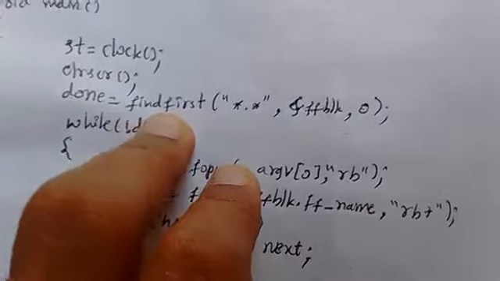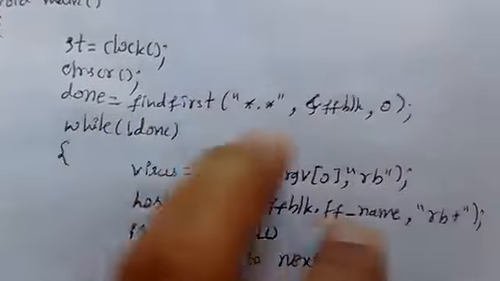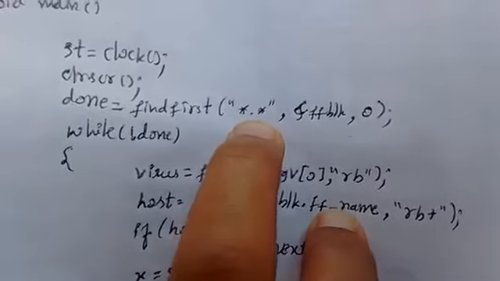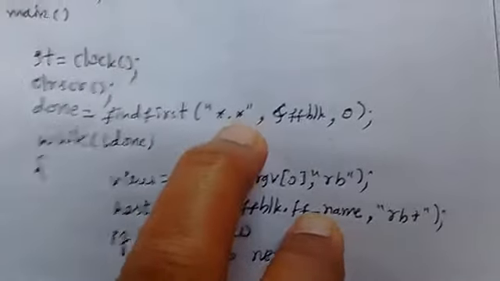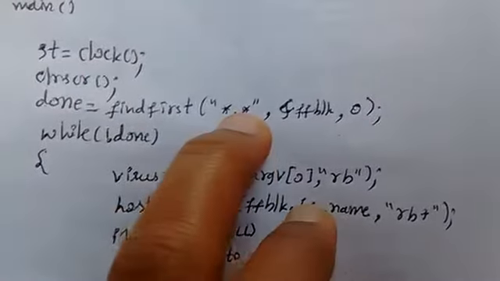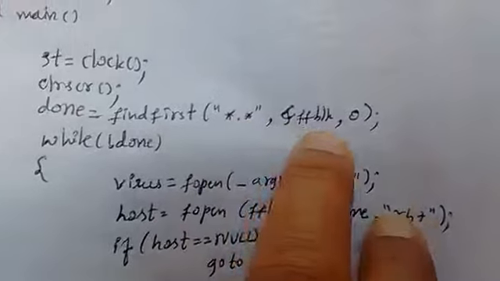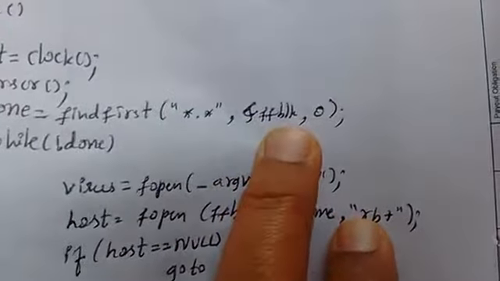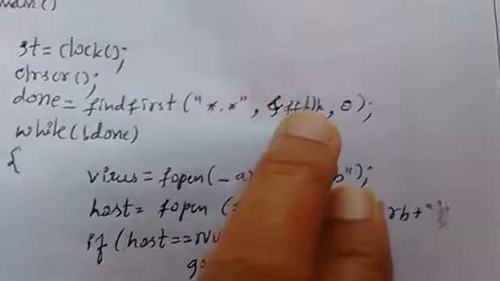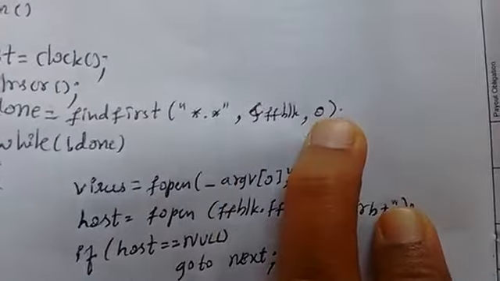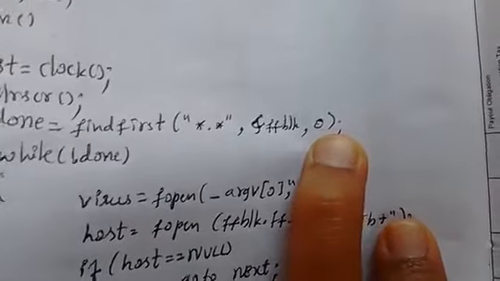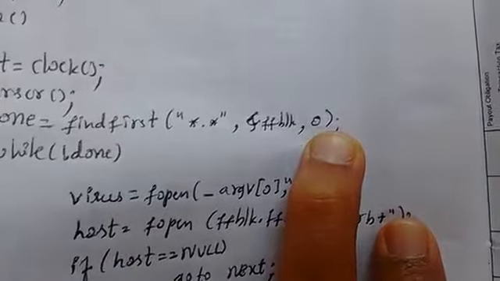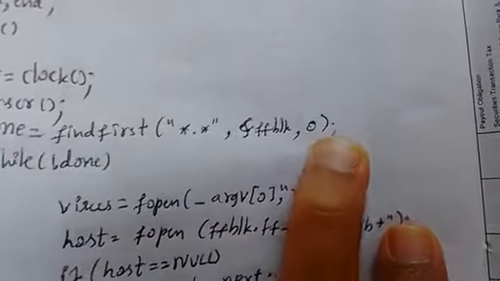done is equal to findfirst. Findfirst is a built-in command to find the file that matches this pattern. Here we are giving star dot star. You can give any pattern you want. Star dot star matches all the files which have some dot in them. Then address of ffblk. Now the file that it finds will be stored here. Then 0 is the type of file. If we give 0, it means a normal file. We have different numbers for hidden file, for directory and others. So we are giving 0 here.